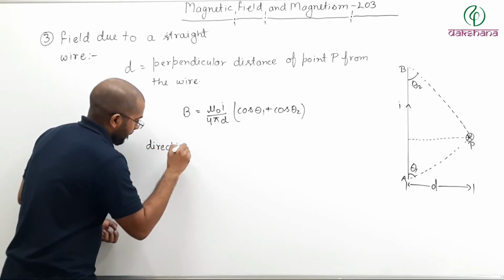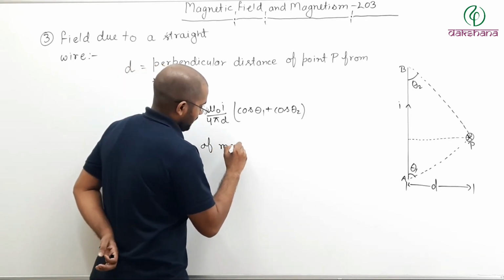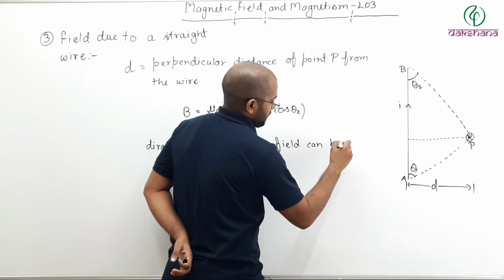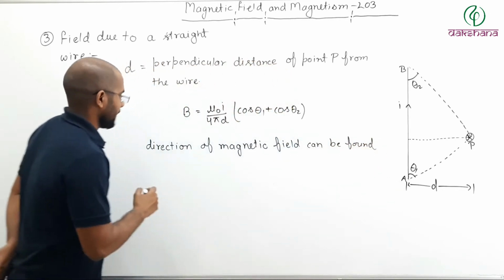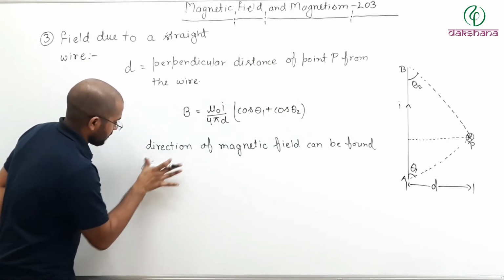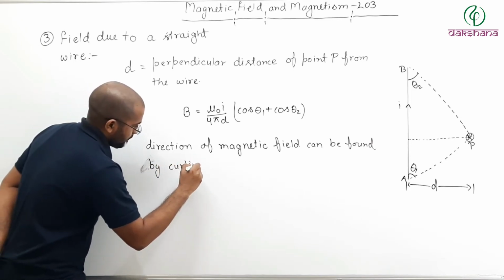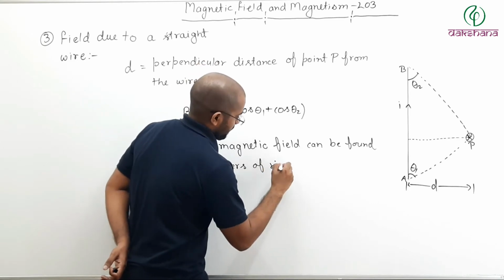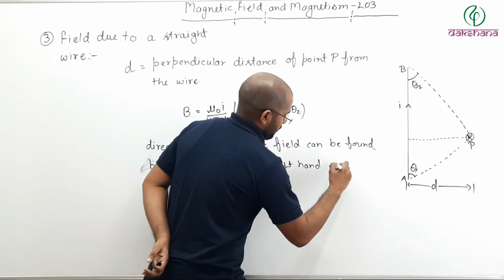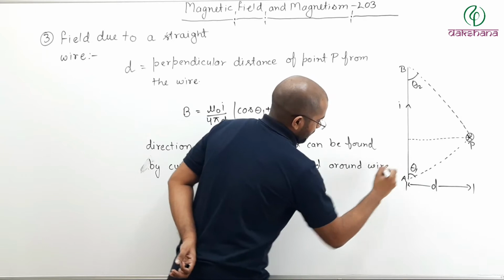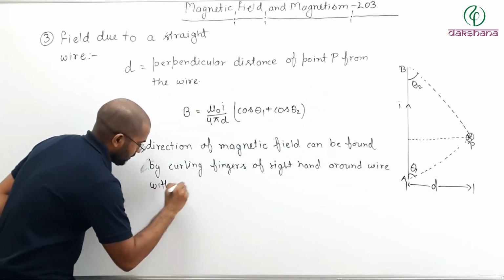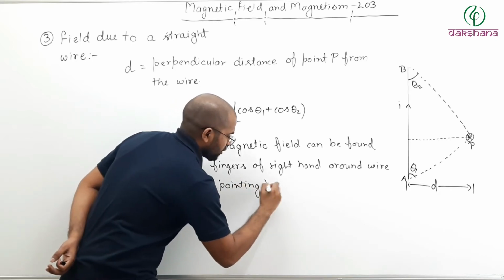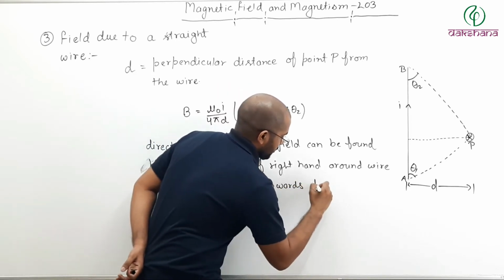Direction of magnetic field can be found by curling fingers of right hand around wire with thumb pointing towards direction of current.